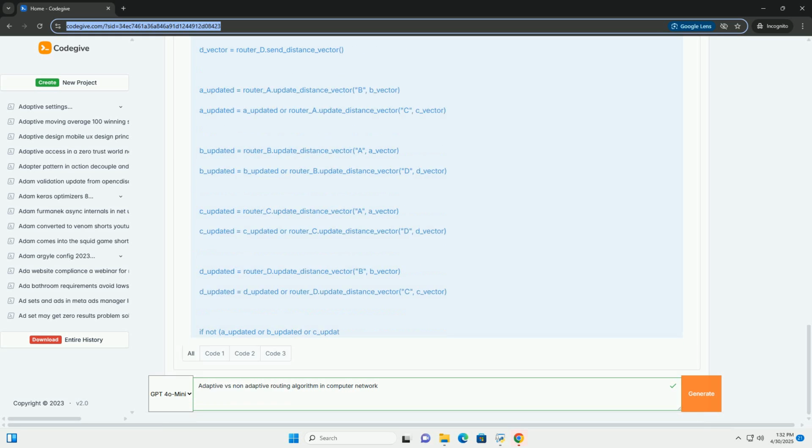Remember that the code examples provided are simplified illustrations and real-world routing implementations are far more complex. The future of routing will likely involve a combination of adaptive and non-adaptive techniques, along with SDN, traffic engineering, and machine learning, to create more intelligent and efficient networks.